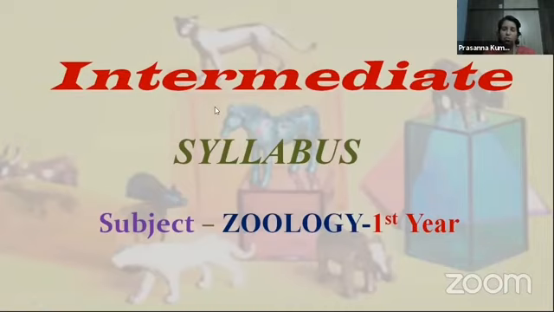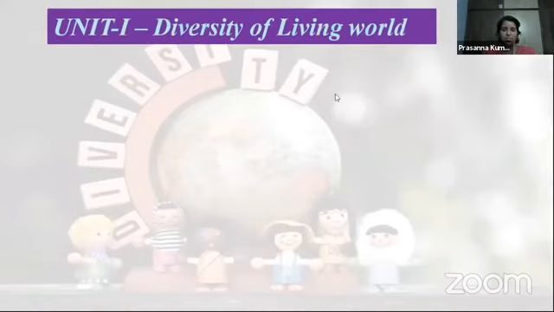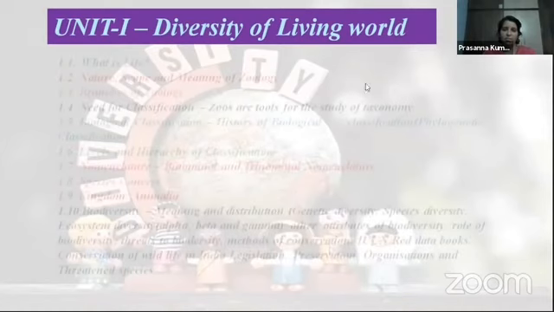Today you are going to know more about the syllabus which is included for your first year. In total, you have 8 units in your first year zoology. The first unit is the diversity of living world. Under this topic, you have many subtopics, like what is life.